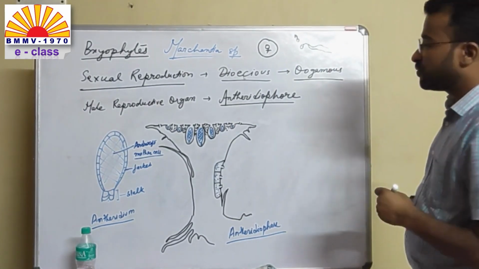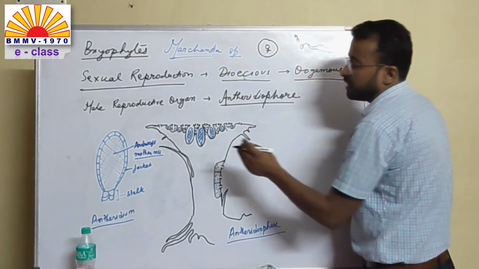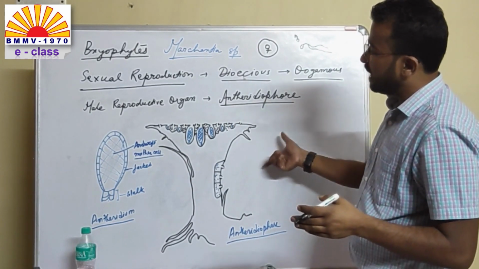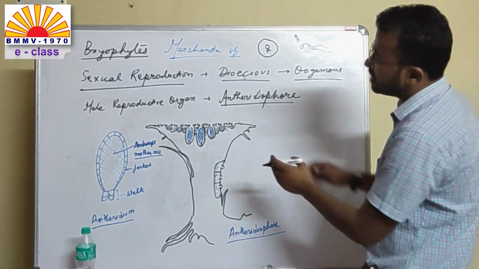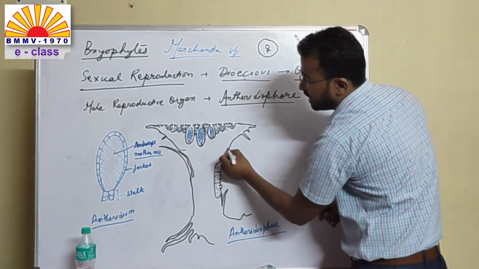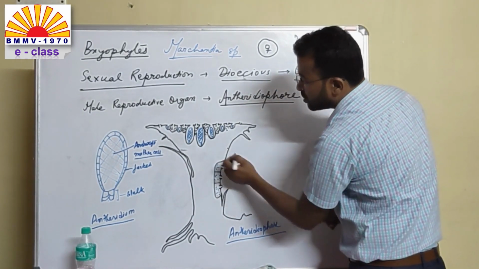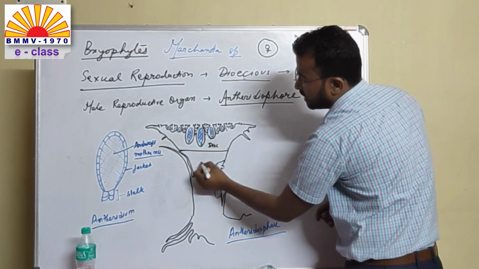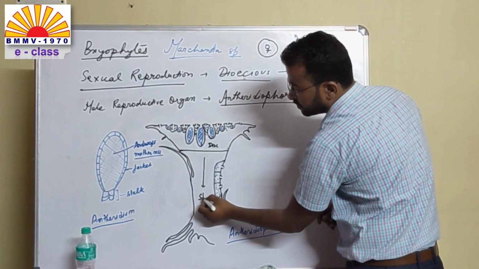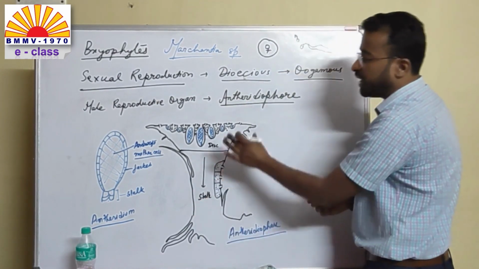In your slides, what we saw is that the gametophore, that is the antheridiophore, is a developed structure that contains two distinct zones, the upper zone, the disc, and the lower zone known as the stalk. So this particular zone is known as the disc and this is the stalk that will hold the antheridiophore.